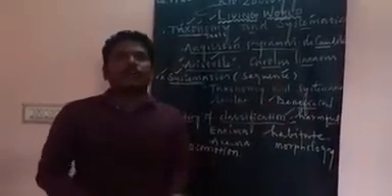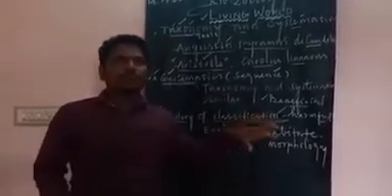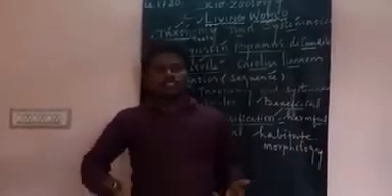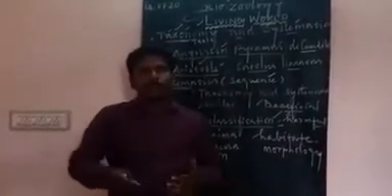The animal which walks is called walking, then flying animals and swimming animals. For example, animals living in water swim with the help of dorsal fin, caudal fin, pectoral fin and pelvic fin. Okay.